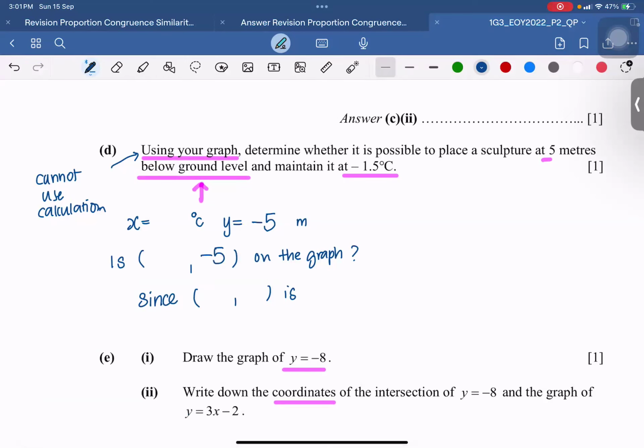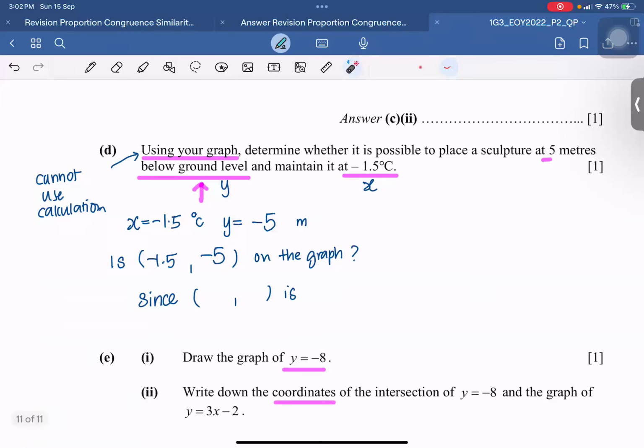My x is the number for my temperature, so it's -1.5 degrees Celsius. Then you go and check on your graph. Is this a point on the graph? If it's lying on the graph, then it is possible. If it's not lying on the graph, then it is not possible.